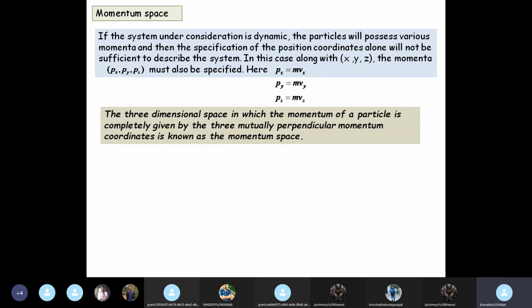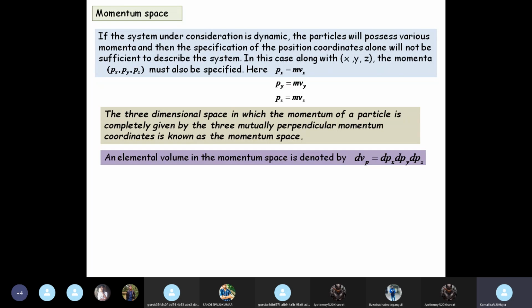So this is the final definition of momentum space: the three-dimensional space in which the momentum of a particle is completely given by the three mutually perpendicular momentum coordinates is known as the momentum space. What will be the volume of an infinitesimal element in the momentum space? We denote it by dVp, given by dpx, dpy, dpz. Okay, so the axes are px, py, pz, and the elemental volume is given by dpx, dpy, dpz.